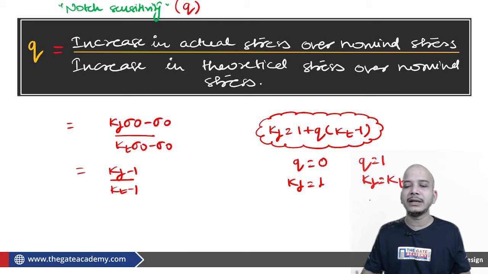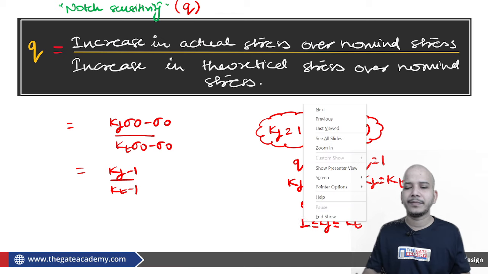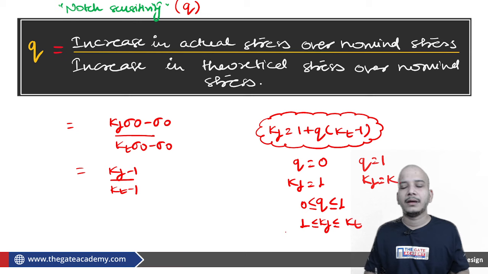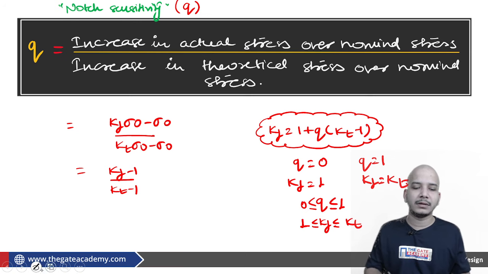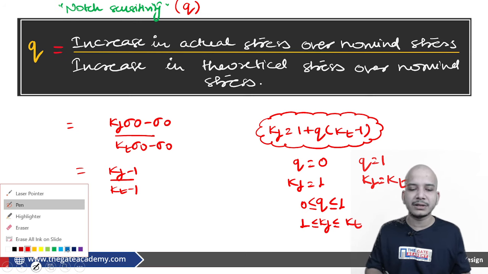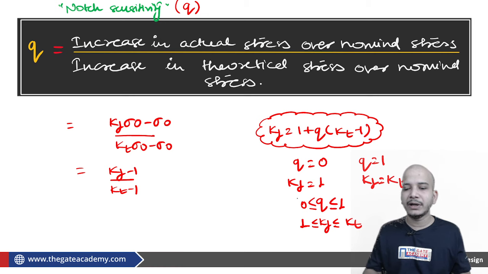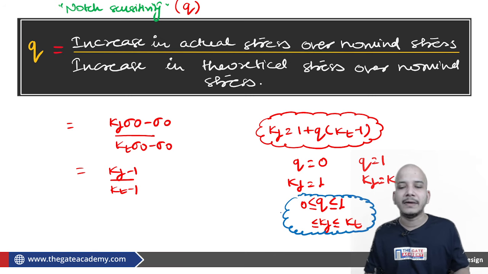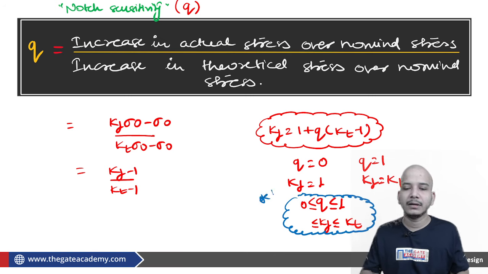So basically you should understand that notch sensitivity Q will lie between 0 and 1, and Kf will lie between 1 and Kt. Of course, either there will be some stress raise or there will not. If there is stress raise, then Kf will be greater than 1, and if there is no stress raise, then Kf is equal to 1. This is for your understanding, which you have to keep in mind.